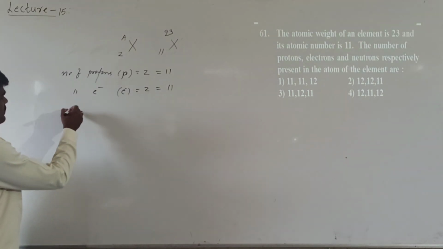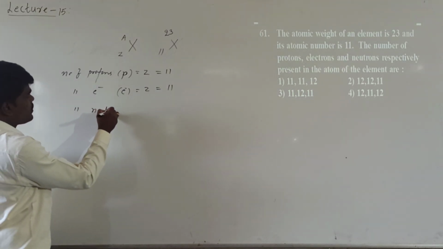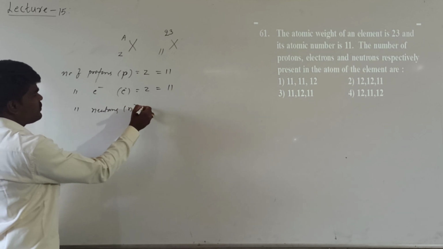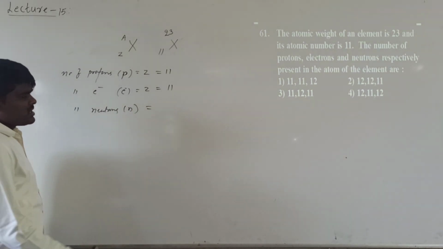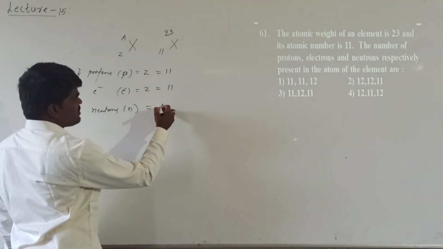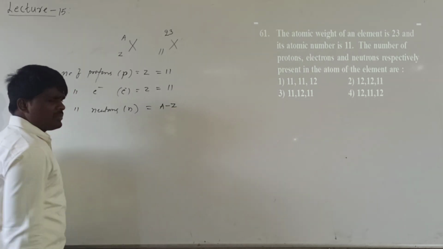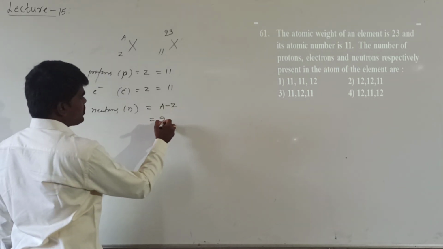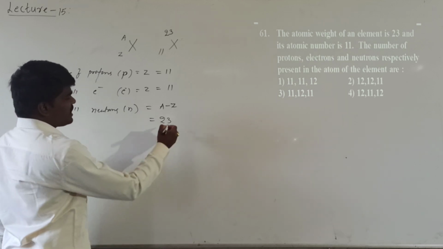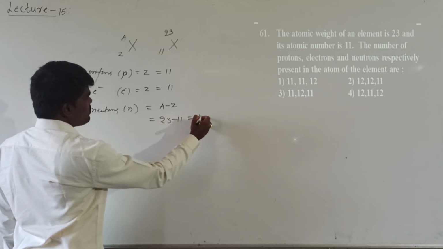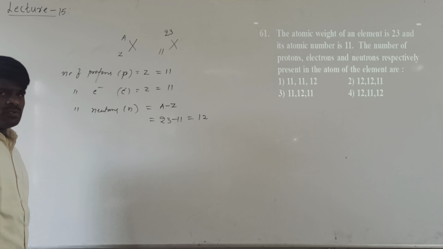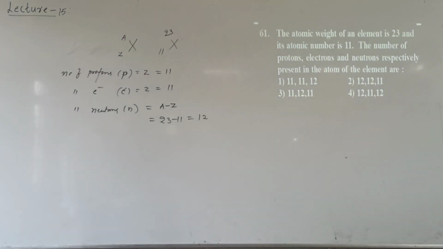And how do we find the number of neutrons? It is equal to mass number minus atomic number. The mass number is 23 and the atomic number is 11, so it comes to 12.